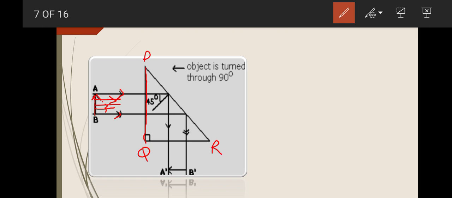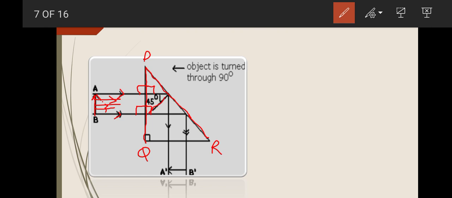The light ray incident from point A is striking the surface at a 90-degree angle, so it will pass into the prism without bending. The light ray from B is also incident on this face at an angle of 90 degrees, so it will also pass unbent. Now both of these light rays are striking the inclined face of the prism. So what will happen here?